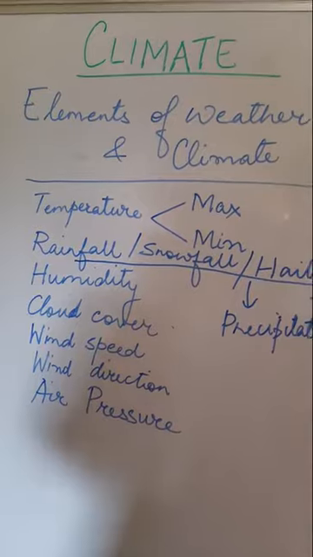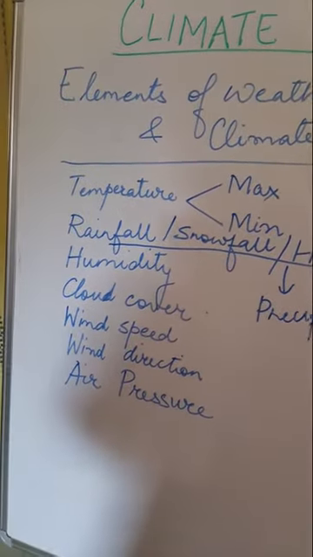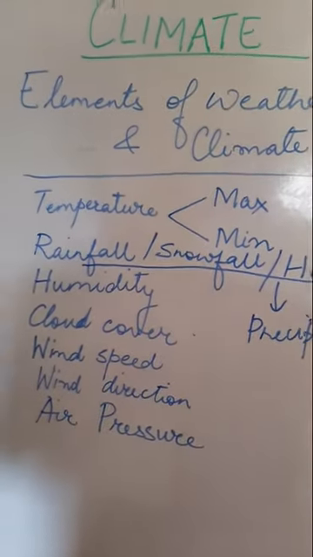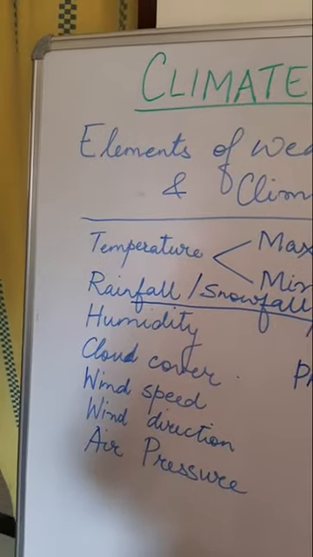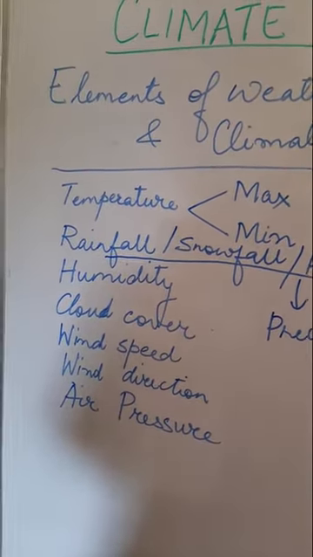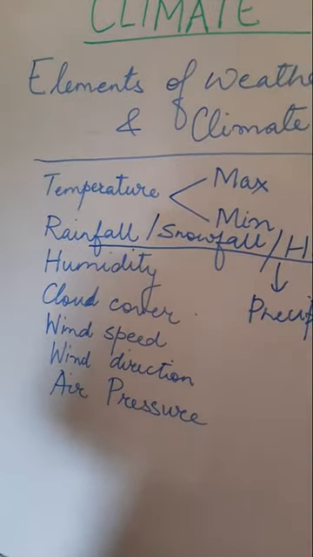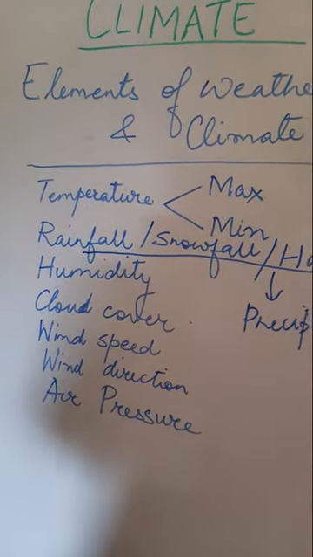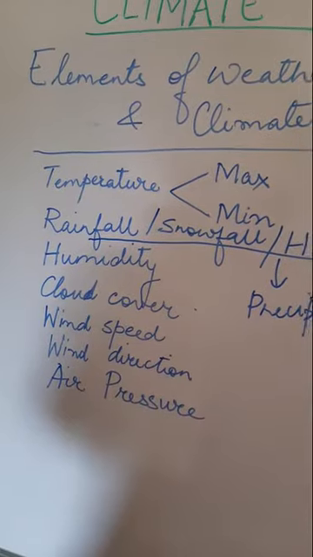All this you have studied before in your junior classes. So this entire layer of air that is above us, that exerts pressure on us, that is known as air pressure.